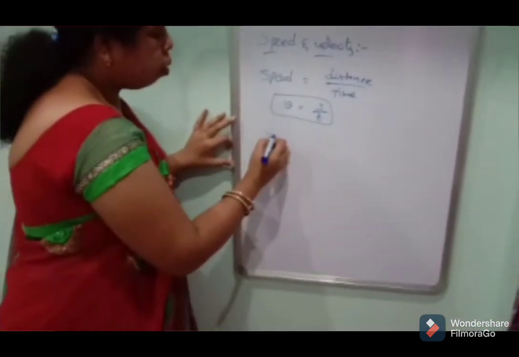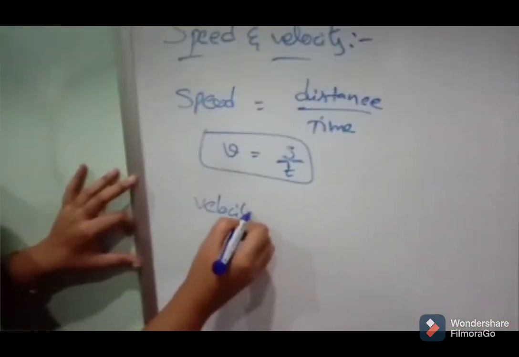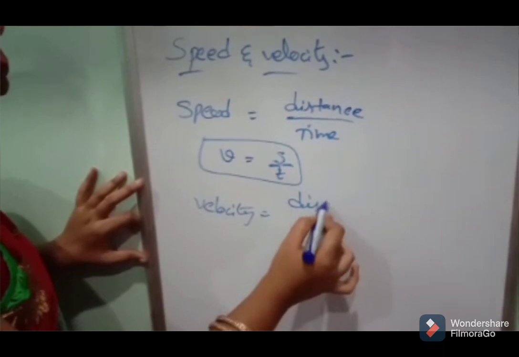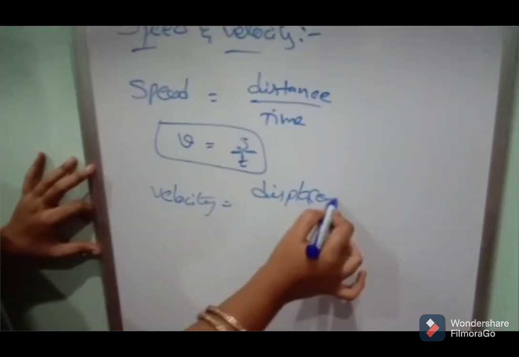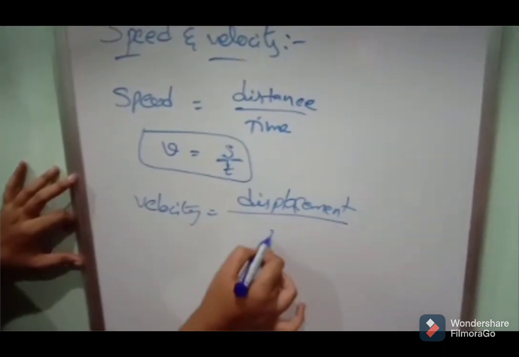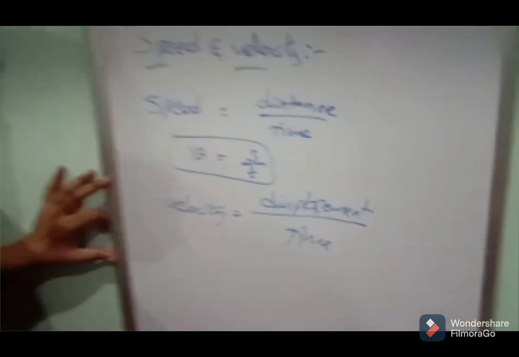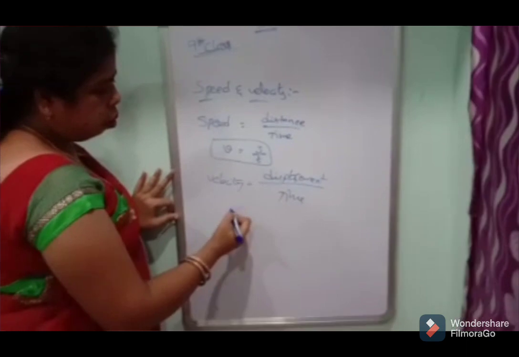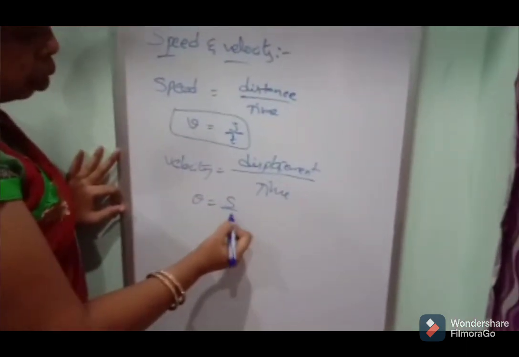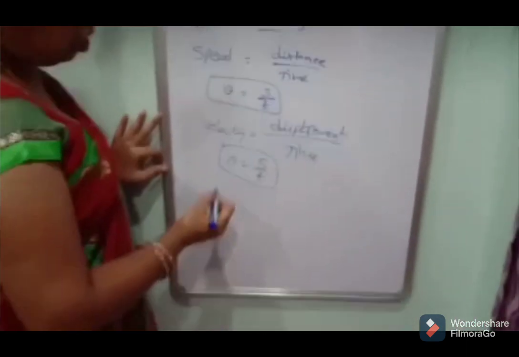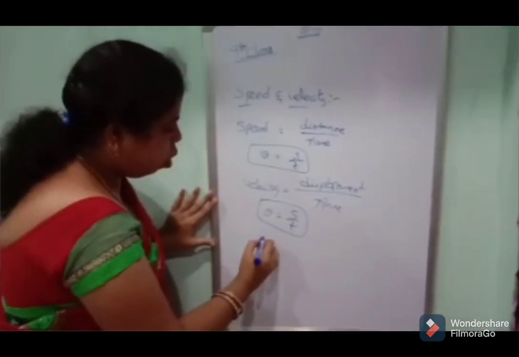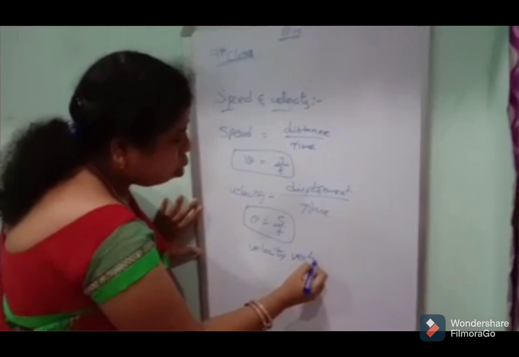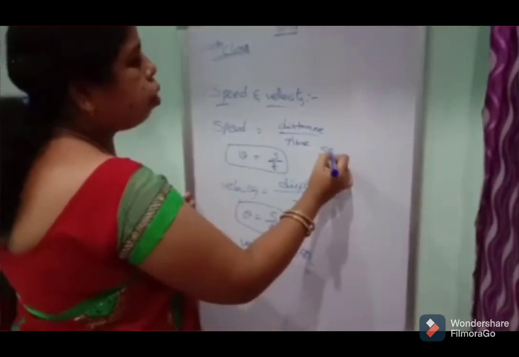Next, velocity. Velocity means displacement by time. It is also S by T, but velocity is a vector and speed is a scalar.